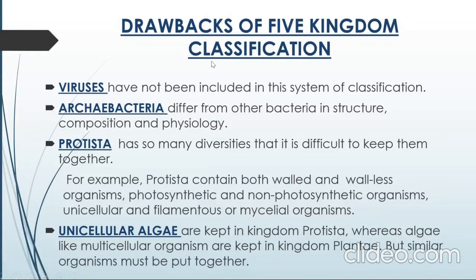Likewise, there are so many drawbacks of the five kingdom classification. The major drawbacks were Protista and unicellular algae. Protista has so many diversities in it, as I said before, so it is confusing how to define organisms for this kingdom. And unicellular algae, which are kept in Protista, have some qualities of plants as well.